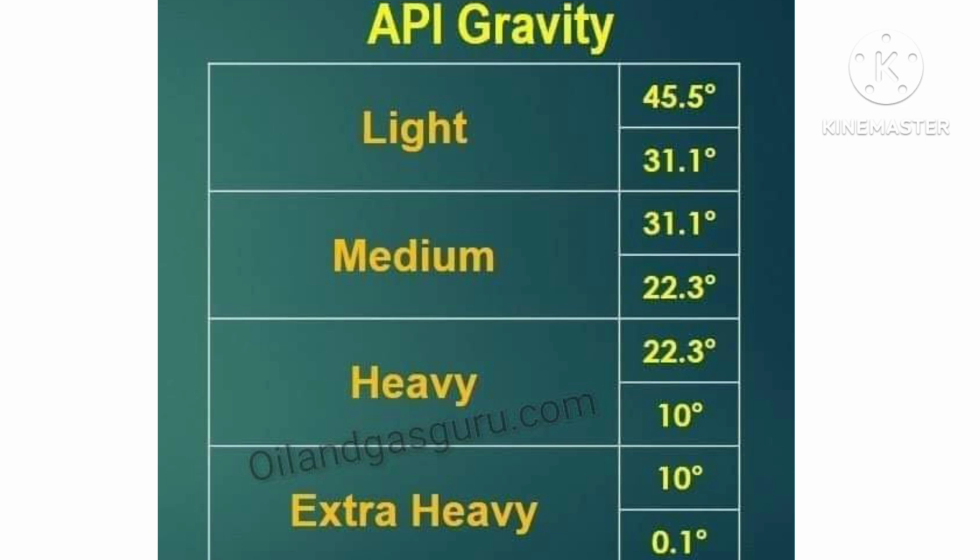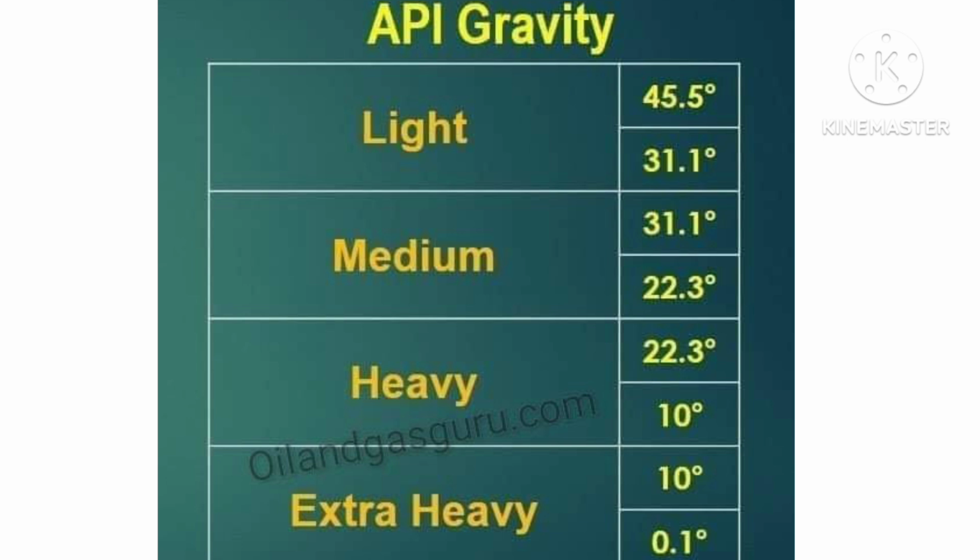There are almost 4 classifications of oil on the basis of 40 or less than 40 API gravity. Number 1, light crude oil having API gravity greater than 31, or low viscosity oil with a higher evaporation rate.